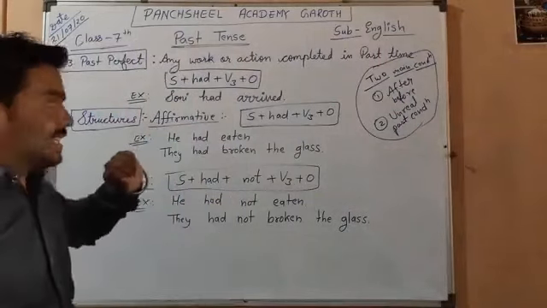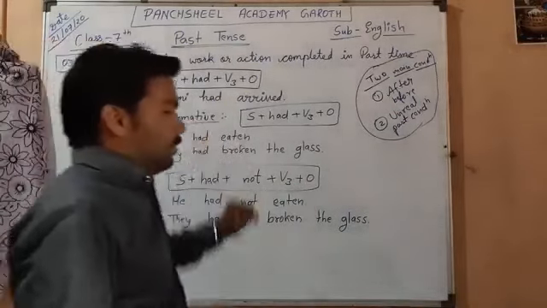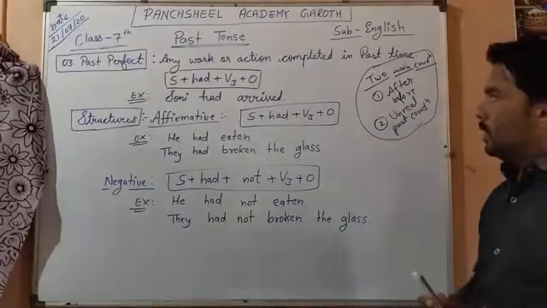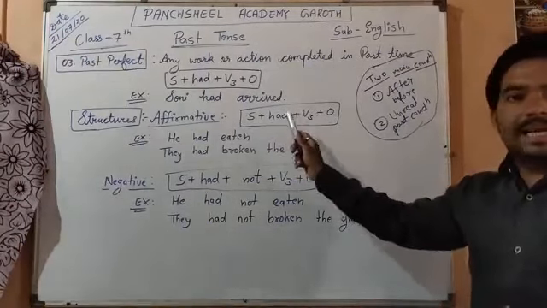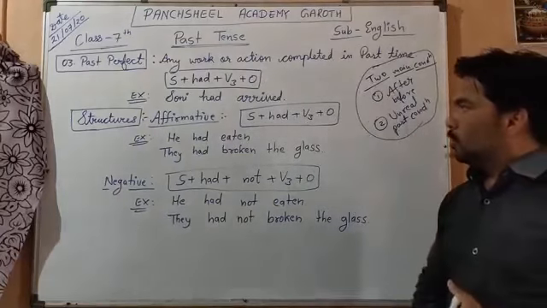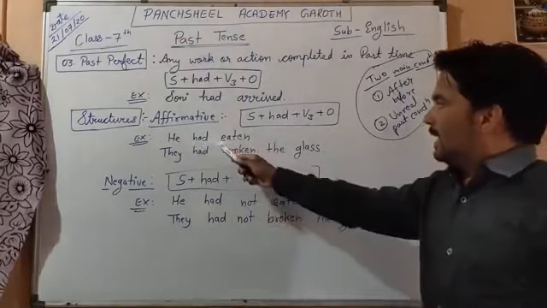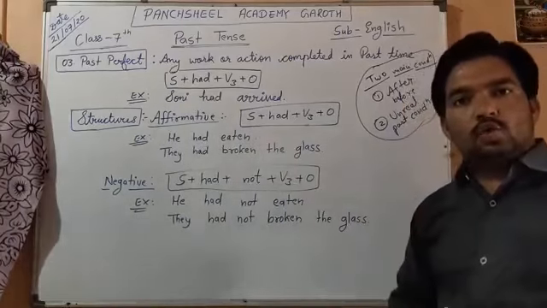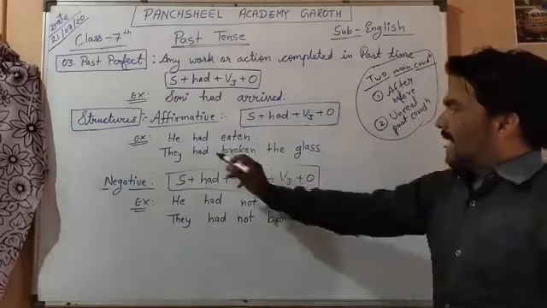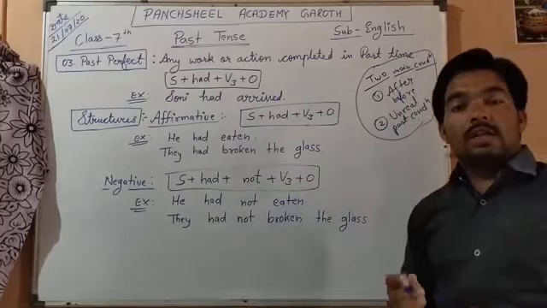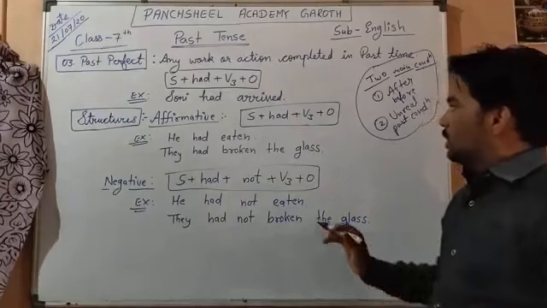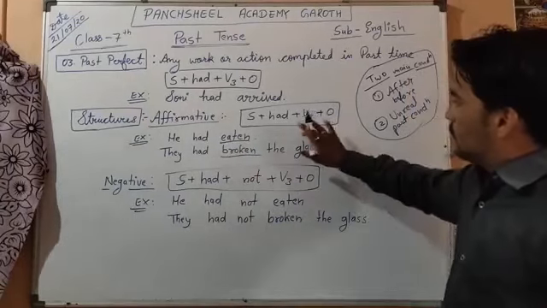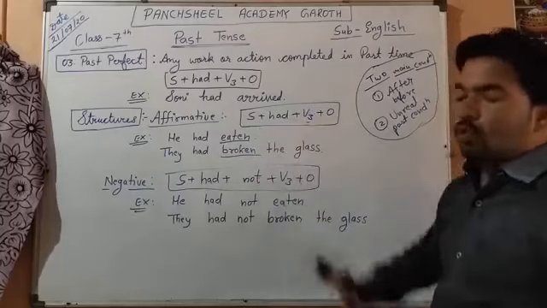Now we talk about structures. First, affirmative sentences. The structure for affirmative sentences is the simple form of past perfect: as usual, subject plus had plus third form of verb plus object. Example, he had eaten, वो खा चुका था. They had broken the glass, उन्होंने ग्लास तोड़ दिया था. You must consider the third form of verb: eaten, broken.